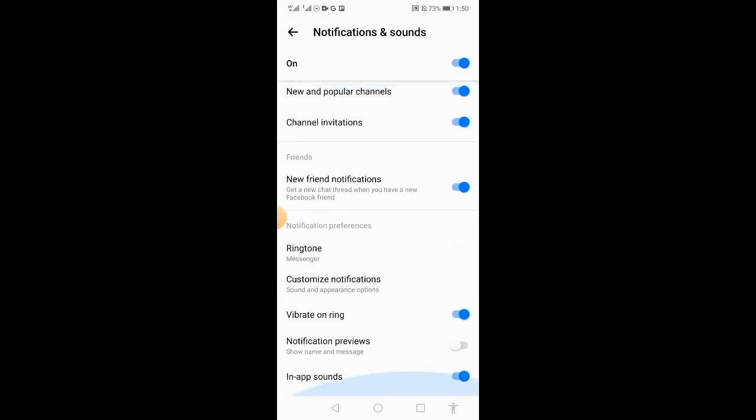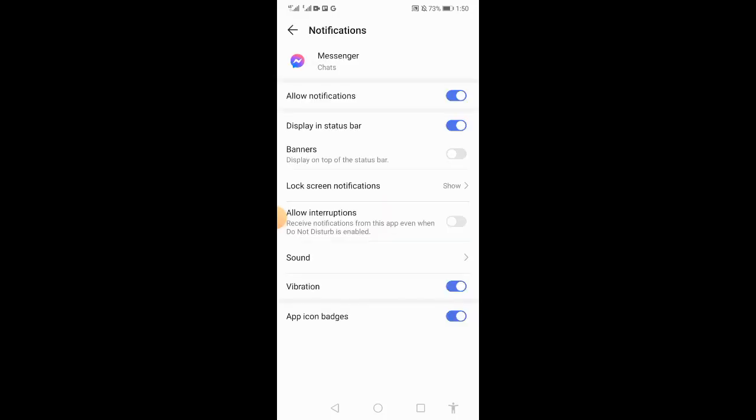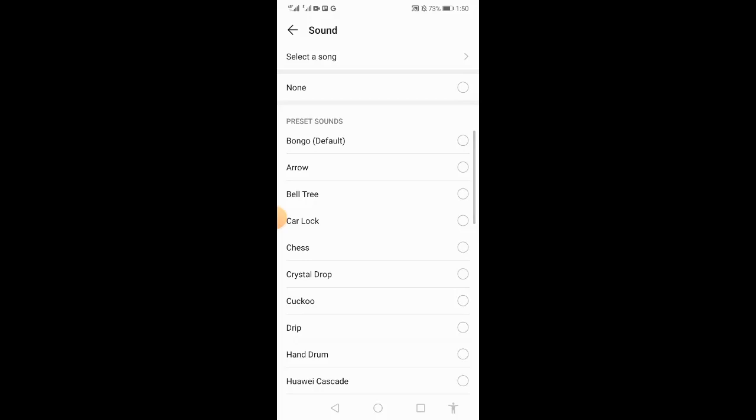So you have to click to customize notification, and you will check that allow notification is turned on and other settings will be turned on. So you have to set the bell of your sound.